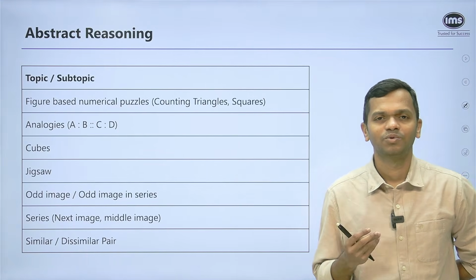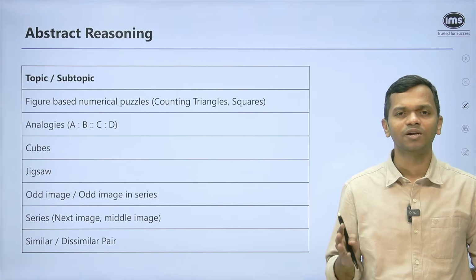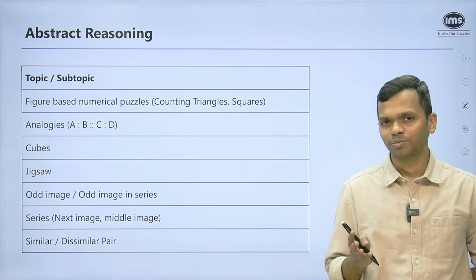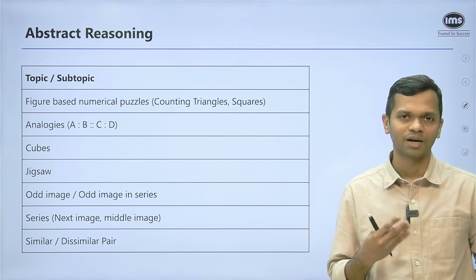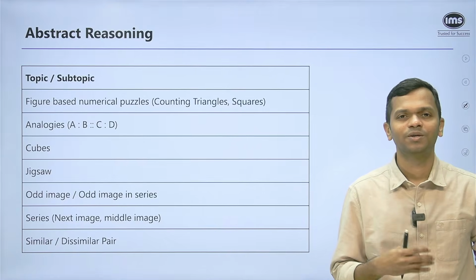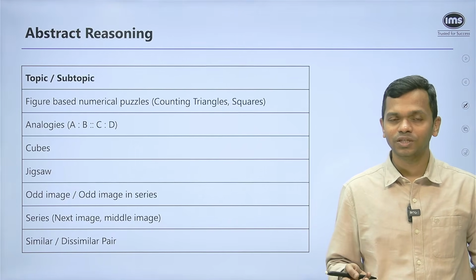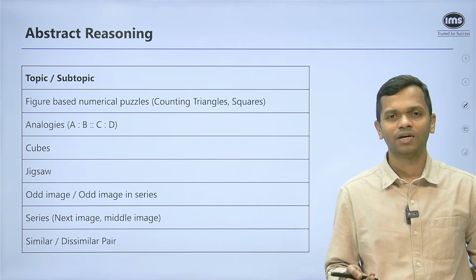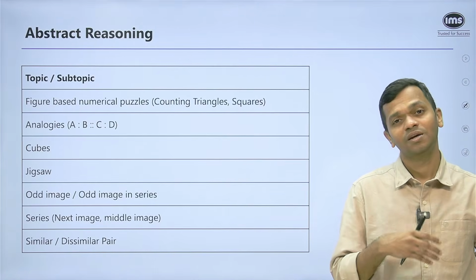And for abstract reasoning, I would say if you've done somewhere around 500 to 600 questions, that's a good enough exposure for this particular area. Now that can come from 20 mock tests that IMS offers. So if you do all 20, you're going to have about 500 questions that you will solve. And then the official mocks that CET Cell has given, so they are there. The last year's papers are there. So all of it combined, I think 600 plus questions, plus the material.